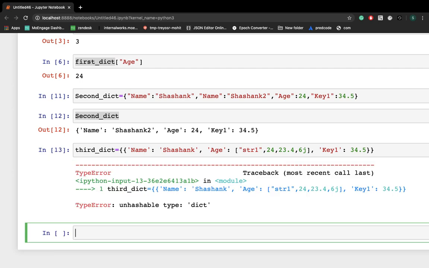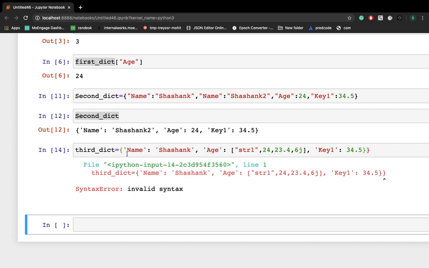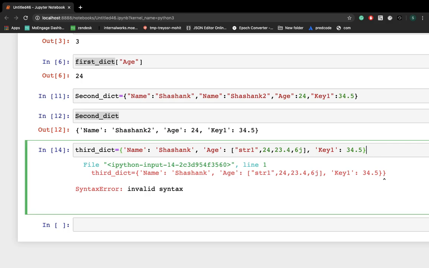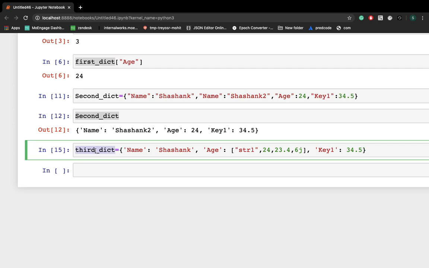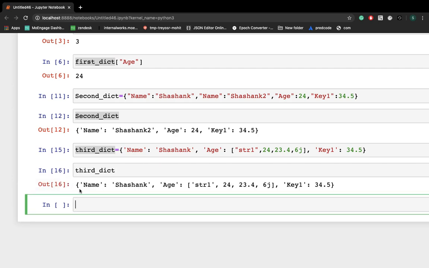So let me print this. Sorry, where did I go wrong? Oh, sorry. So here I got it. Name Shashank, age is in a list. That's how you always have to do it. I put curly braces two times. So let me print this. Here I got this, right?